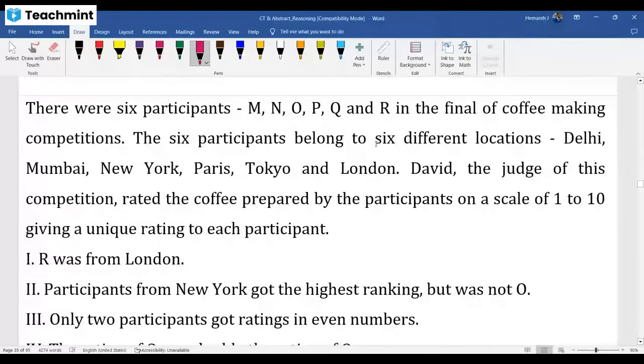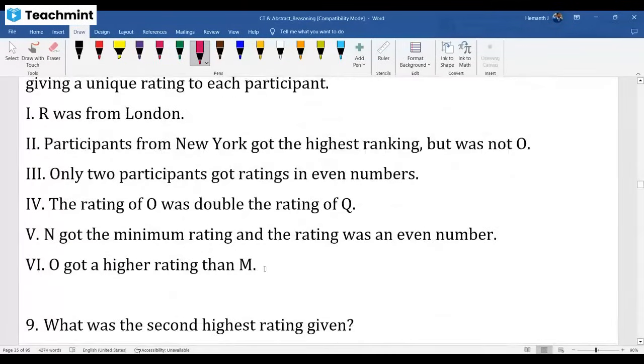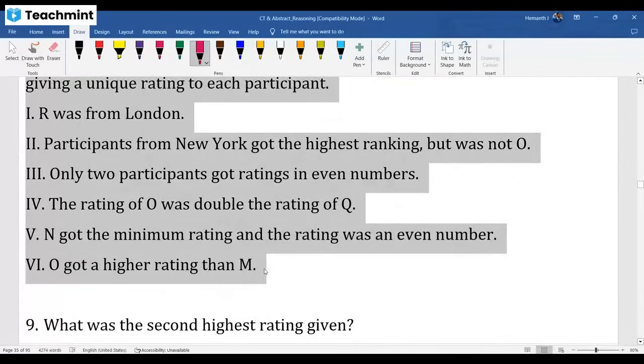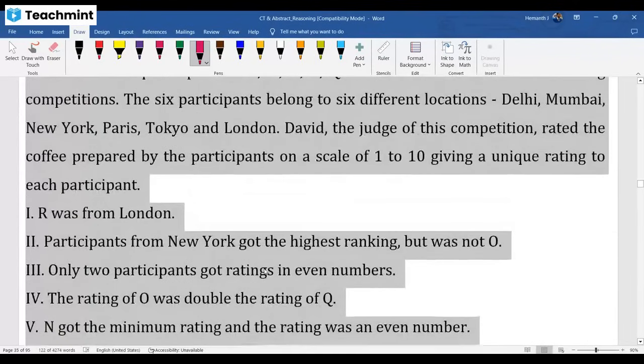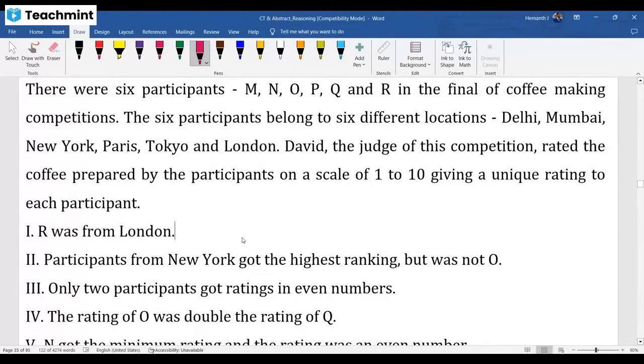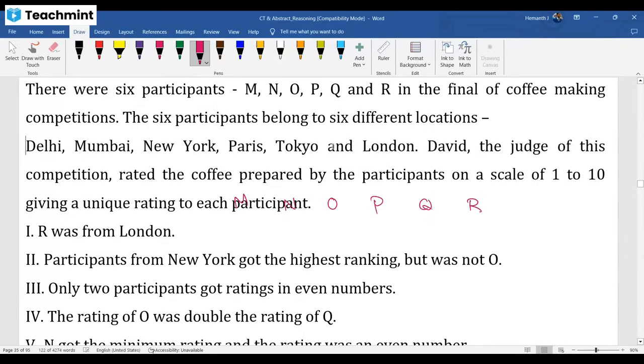Here, 6 participants are there. I'll just decrease the size so that you people can visualize the entire text at one go. There are 6 participants, so I'm writing M, N, O, P, Q, and R. Now, they are from 6 different locations: Delhi, Mumbai, New York, Paris, Tokyo, London.